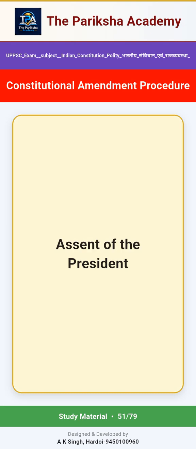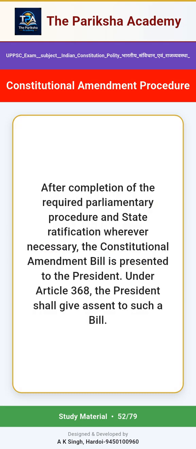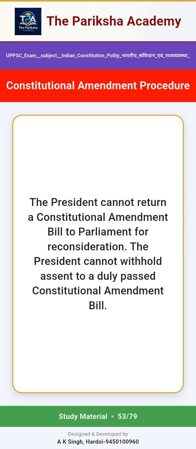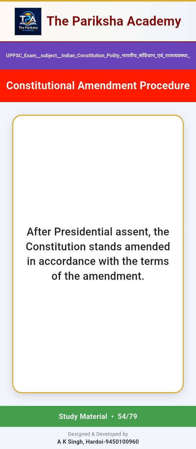Assent of the President. After completion of the required parliamentary procedure and state ratification wherever necessary, the constitutional amendment bill is presented to the President. Under Article 368, the President shall give assent to such a bill. The President cannot return a constitutional amendment bill to Parliament for reconsideration. The President cannot withhold assent to a duly passed constitutional amendment bill. After presidential assent, the Constitution stands amended in accordance with the terms of the amendment.